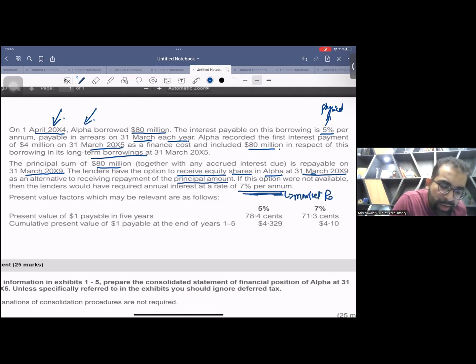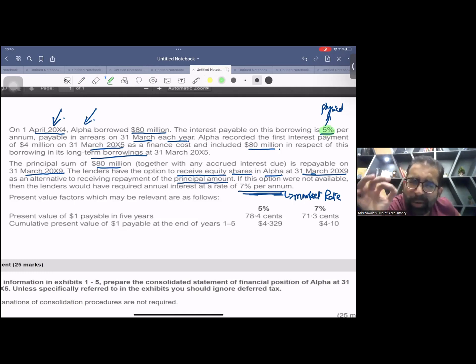Now, when I taught you this topic, I taught you like this. Listen, in the market the interest rate is 7%, but these lenders have happily accepted just 5%. Why did they accept 5%? Because this is not a normal loan. This is a convertible loan with conversion options. That's why they accepted it.